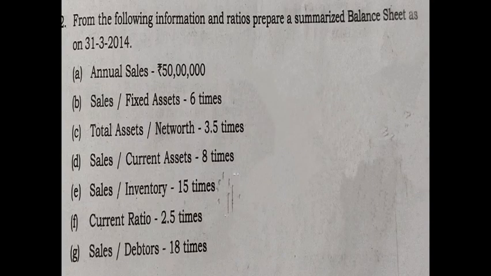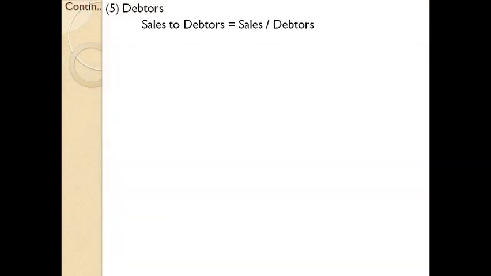Next one, debtors. In the question, the last equation is sales divided by debtors is 18 times. So you can easily find the amount of debtors. Sales to debtors is sales divided by debtors. 18 equals 50 lakhs divided by debtors. So the debtors is 2,77,777.